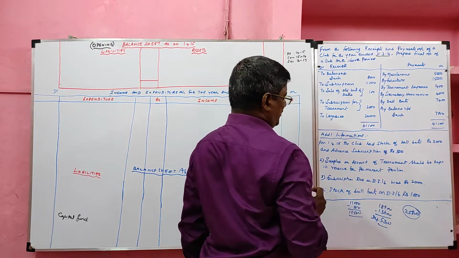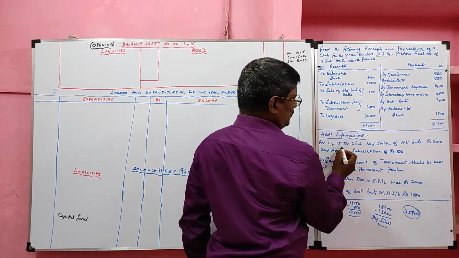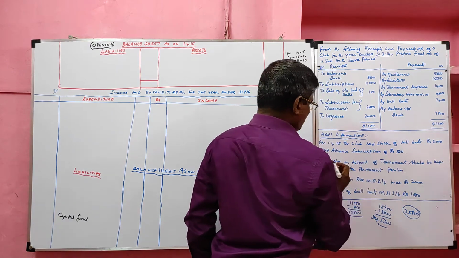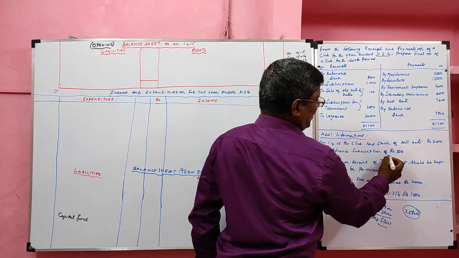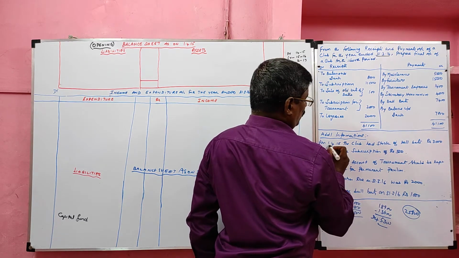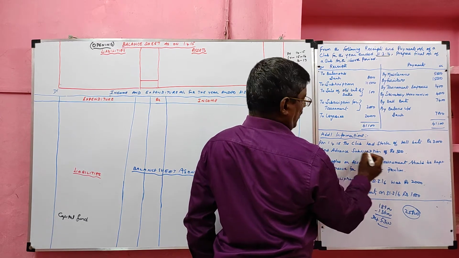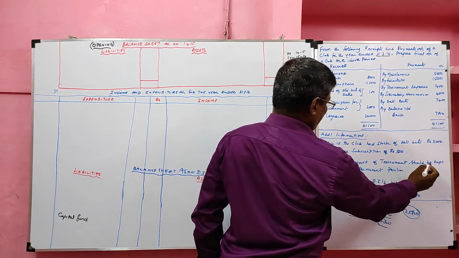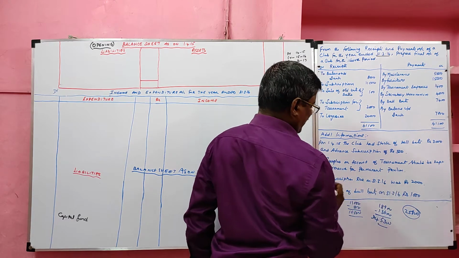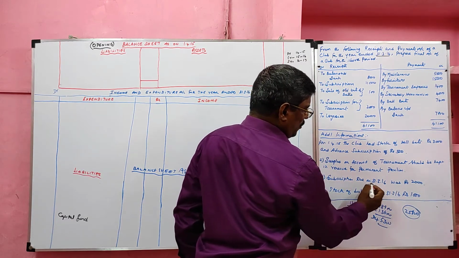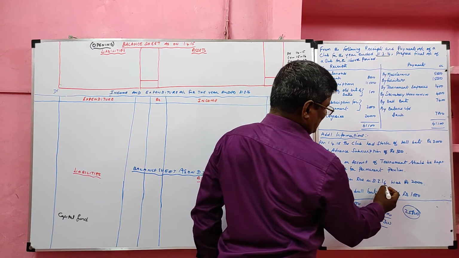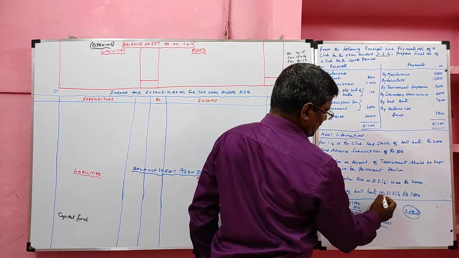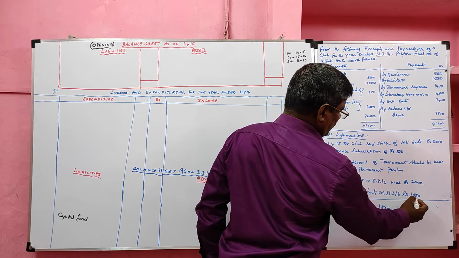Additional information. On 1st April 2015, the club had a stock of ball bats, opening stock worth rupees 3000, and advance subscription received in 2014-15 of rupees 500. Surplus on account of tournament should be kept in reserve for permanent pavilion. Subscription due on 31st March 2016 was rupees 2000. Stock of ball bats on 31st March 2016 was rupees 1000.